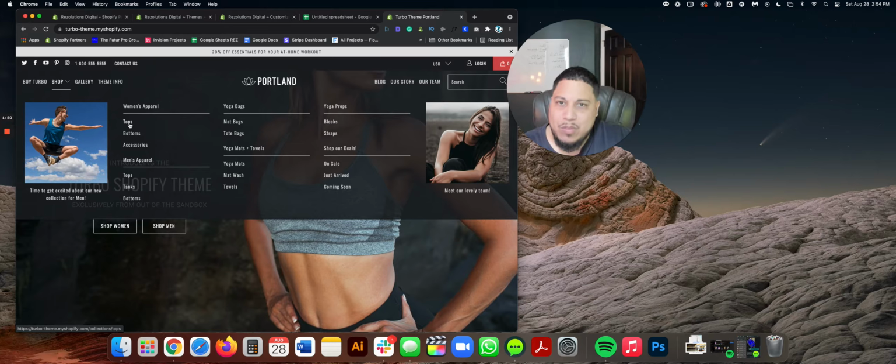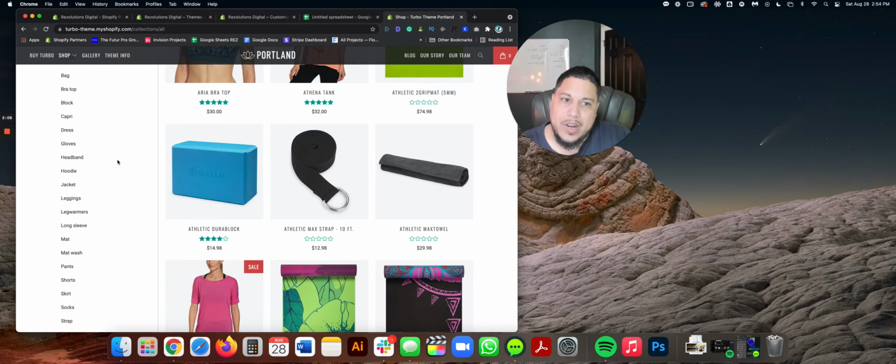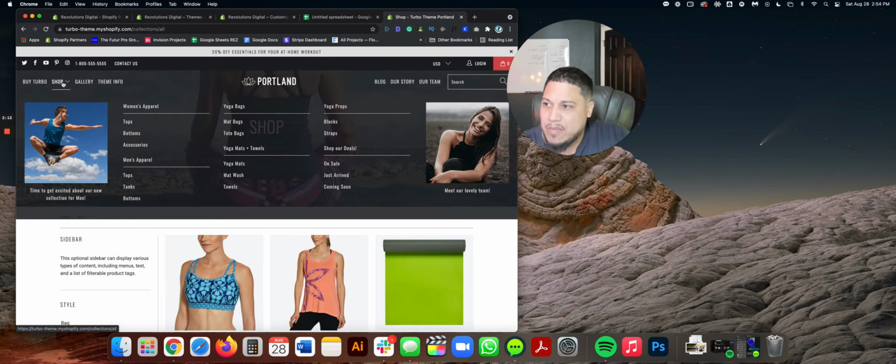So why do I say level 1, level 2, and so on? If I click on Shop, I call this the master collection. This is the one that goes all the way at the top, the top of the food chain. If you click on this, it takes you to a collection called Shop All, which pretty much shows you all of the products. So that's pretty obvious. Now if we click instead on Women's Apparel, remember, Women's Apparel has subcategories underneath it, such as tops, bottoms, and accessories.